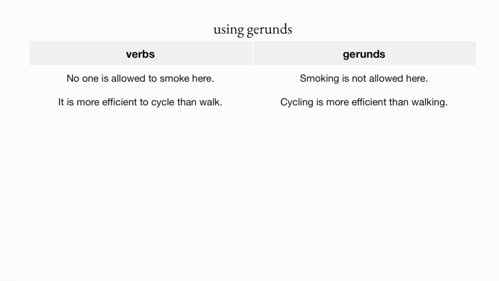Another thing you might be required to do is to use gerunds. What do I mean? So for example here, no one is allowed to smoke here, right? This is basically an action, isn't it? It's a verb, yeah? So no one is allowed to smoke here. If you need to use the noun form, what would it be like? You will change it to the gerund. Again, a gerund is the ing form used as a noun. So something is not allowed here. What is it? Smoking.